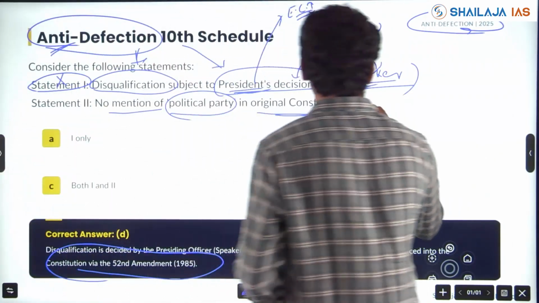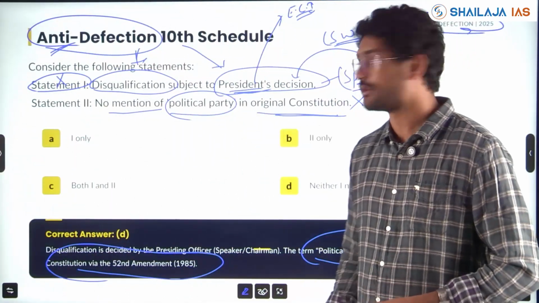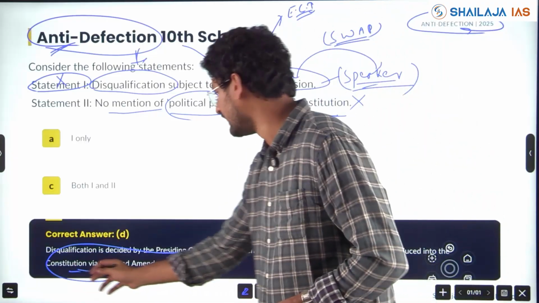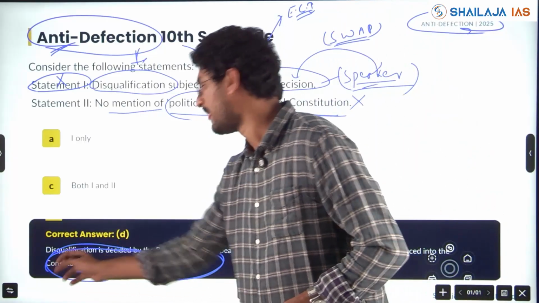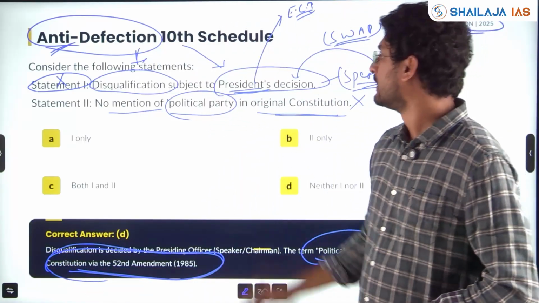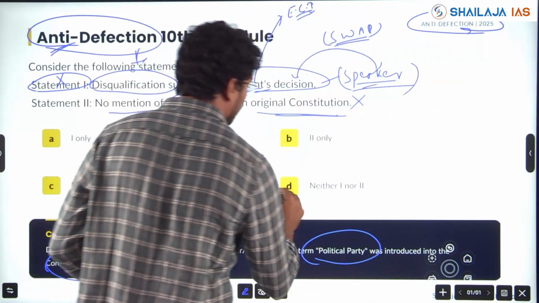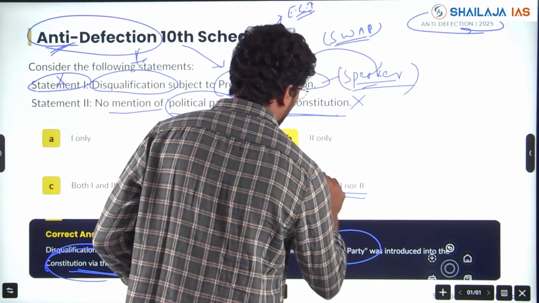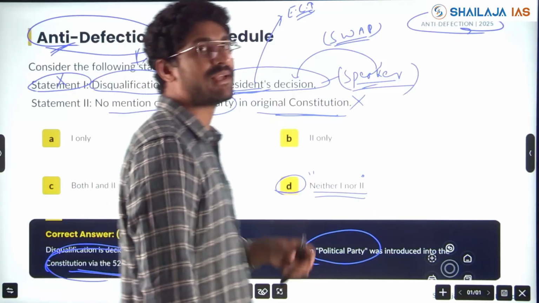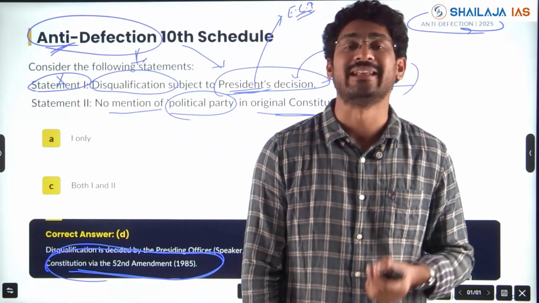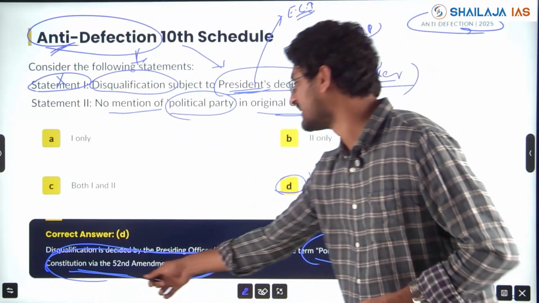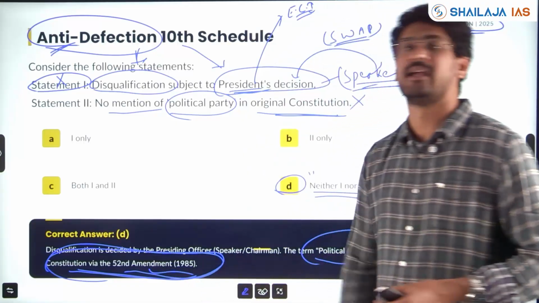Statement 2 is wrong. In the Constitution it is mentioned. Okay, so the answer is neither 1 nor 2. No mention of political party in the original Constitution. It is mentioned in the 52nd Amendment Act 1985.